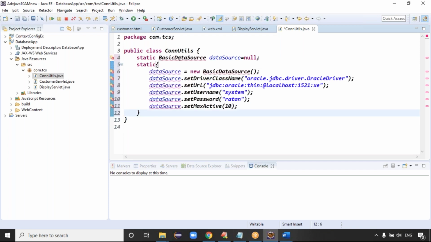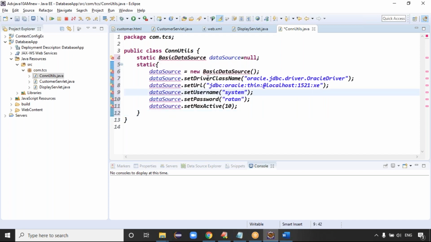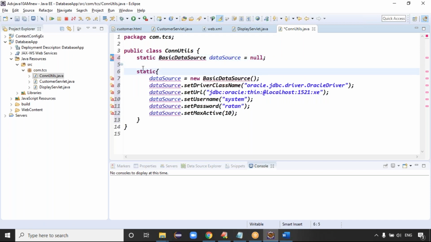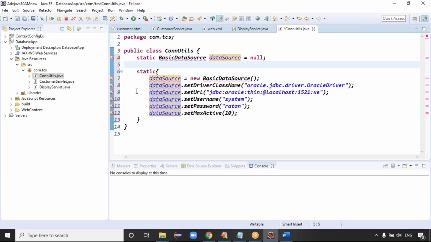BasicDataSource is a class given by the Apache vendor, so we have to import it, which requires the jar file. He takes the BasicDataSource reference variable here, creates the object in the static block, and sets the connection properties, guys: driver class name, URL, username, password, and how many active connections you require, set max active connections, so that this pool will maintain a total of 10 connections.